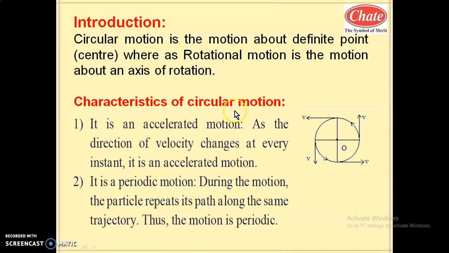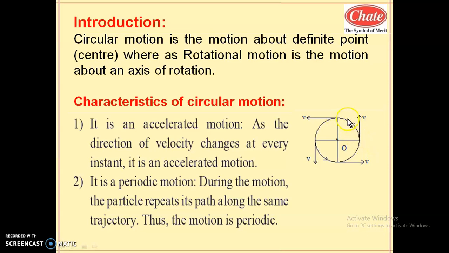Characteristics of circular motion. Here the two characteristics of circular motion are given. It is an accelerated motion. What is meant by accelerated motion? Accelerated motion means the motion in which velocity changes. So this is, for example, a case of circular motion. A particle is revolving about center O in anticlockwise direction. So velocity direction in circular motion is given tangential to the circular path. As the particle revolves on this circle, its velocity direction is shown at just 4 points.